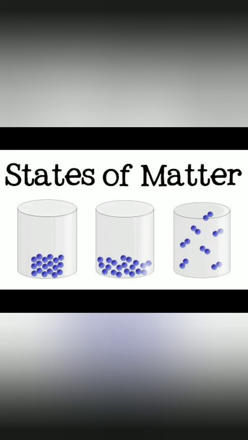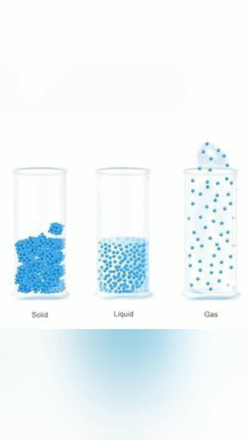Next point, liquids have less density as compared to solids. That is, they are generally light. This is because a greater number of interparticle spaces is present in the liquid state as compared to the solid state of the same substance. Hence, liquids are less dense.